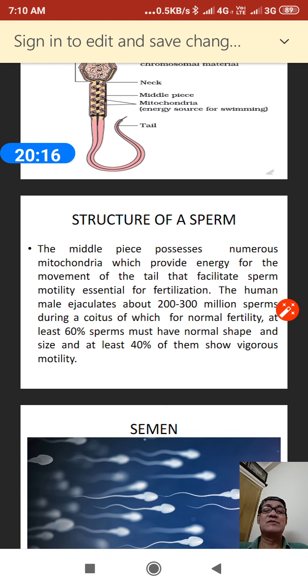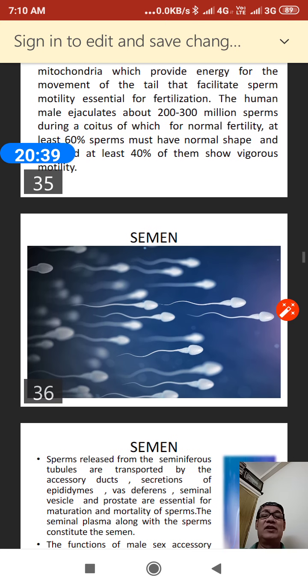Seminal plasma plus sperm is a mixture. Sperm is embedded within the seminal plasma. The seminal plasma provides the nutrients to the sperm, and this mixture is called semen. Let us show the structure of the semen here.